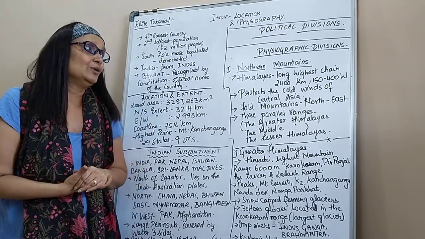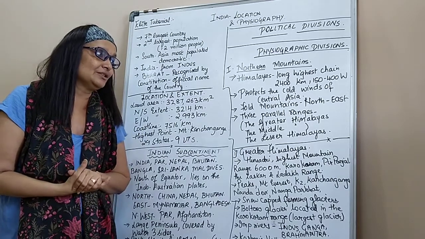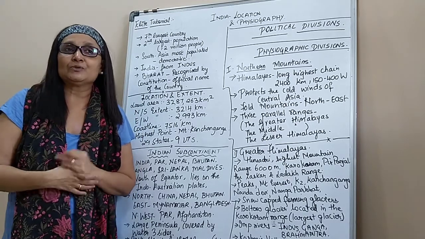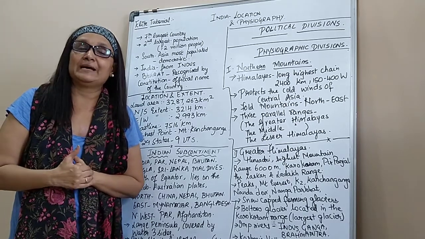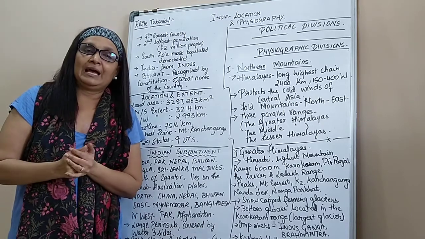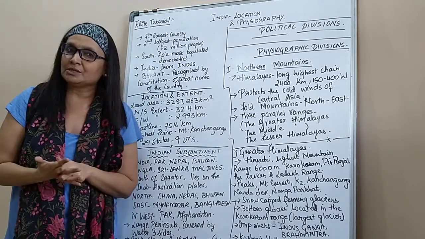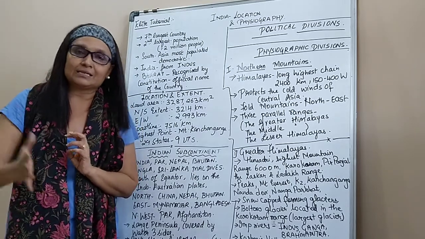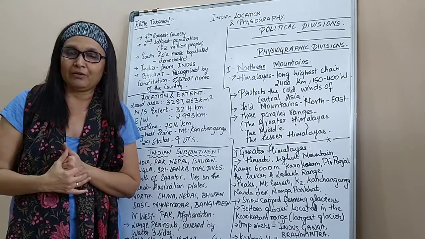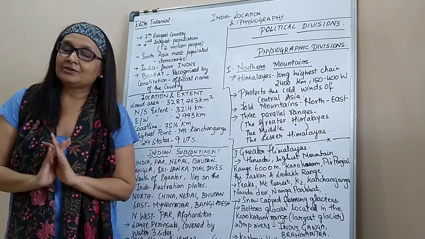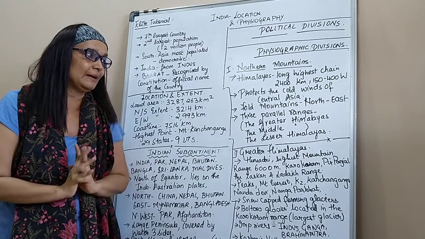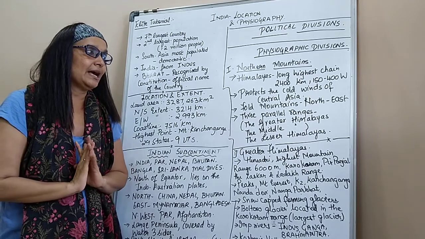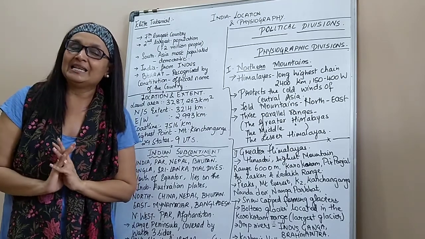Now there are three parallel ranges in the Himalayas, because the Himalayas is so huge. The Himalayas which go into Bangladesh are basically called Purvanchal. At times it is taught in the textbook, at times it is omitted. Purvanchal means the eastern Himalayas, the far east. But for our country there are three parallel ranges. Today we will complete the first range called the Greater Himalayas. The second one is called the Middle Himalayas, and the third one is called the Lesser Himalayas.